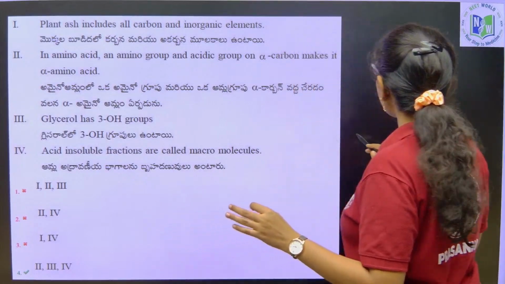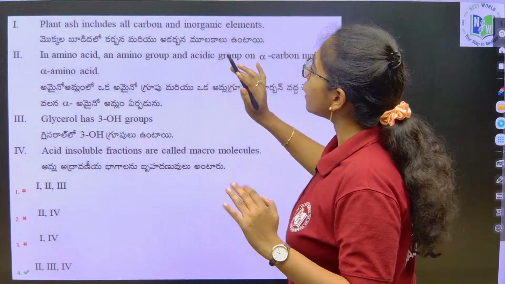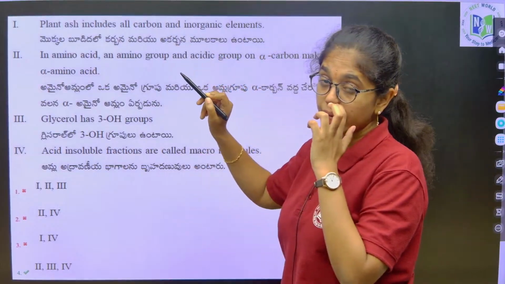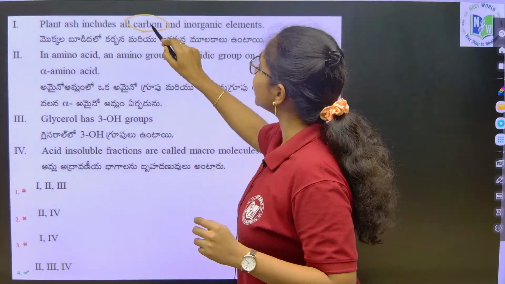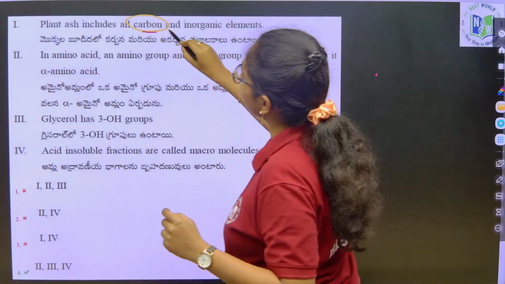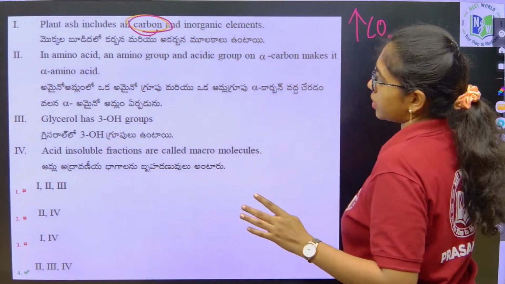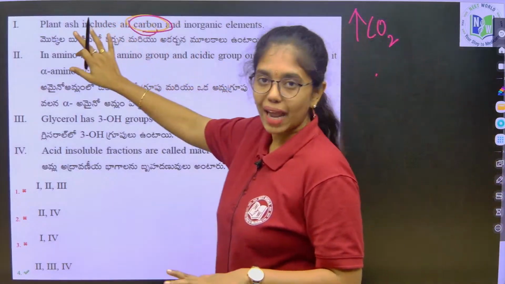Plant ash, this is from the biomolecules chapter, again statement based only. Plant ash includes all carbons and inorganic elements. Carbon will not be seen in the plant ash because due to combustion, all the carbon atoms are eliminated as carbon dioxide. No carbon is seen in the plant ash.